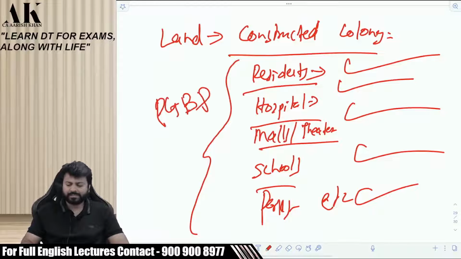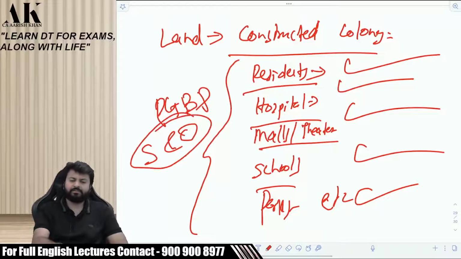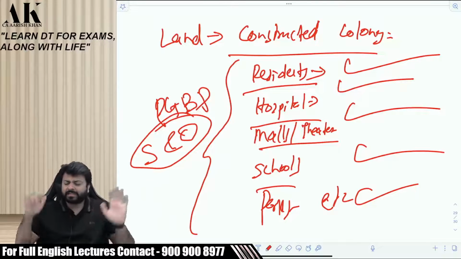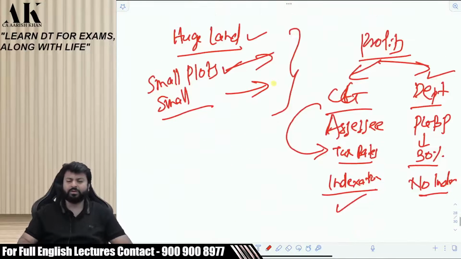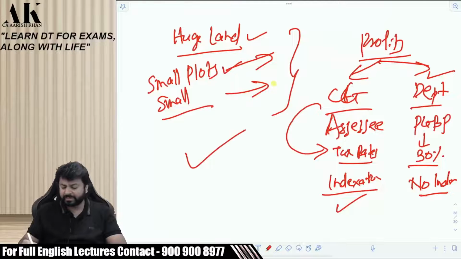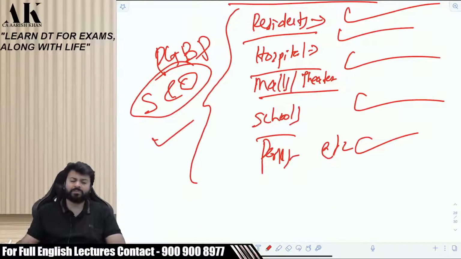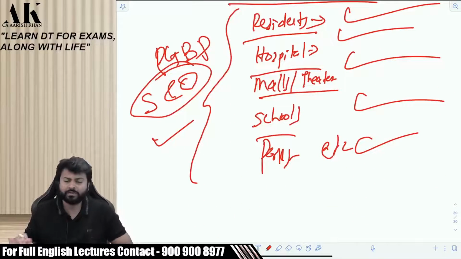PGBP. Now this is a systematic and organized activity done by the assessee by applying labor and skill with a dominant intention of earning profits. Yes or no? This is quite different as compared to this assessee who was very much willing to sell the plot of land and just exit the market. There is a great difference between this example and this example. This will definitely go under PGBP. Definitely it will go under PGBP.